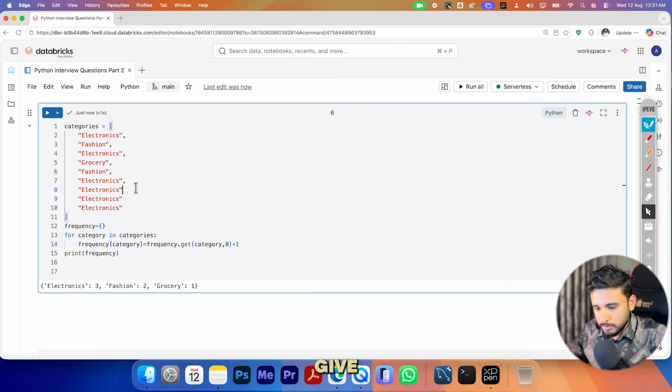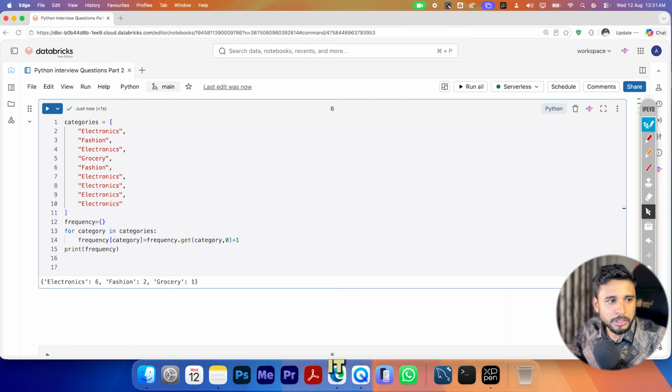Okay, just give a comma and comma. So it should get 5 times. So automatically it will be counting how many times. 6 times it is, 6 times it should go. So we have declared a dictionary.